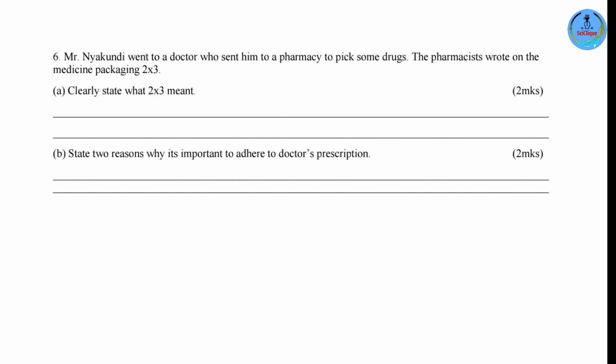It's a written set of instructions that are given by a medical professional that give details on how to use a particular drug. So in this case, 2x3 simply states that Mr. Nyakundi is supposed to take 2 tablets 3 times a day. Now we have 24 hours in a day. So divide that by 3 gives you 8 hours. So every 8 hours, Mr. Nyakundi is supposed to take 2 tablets until the medicine is finished.